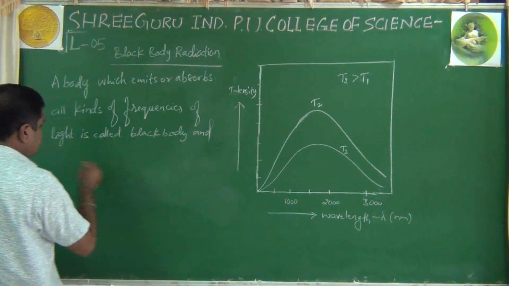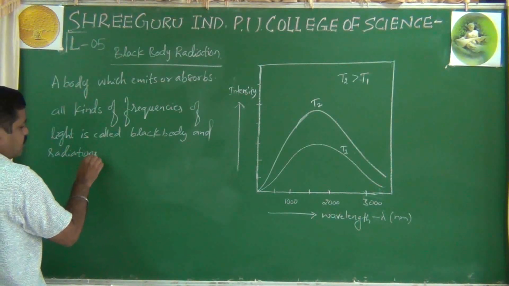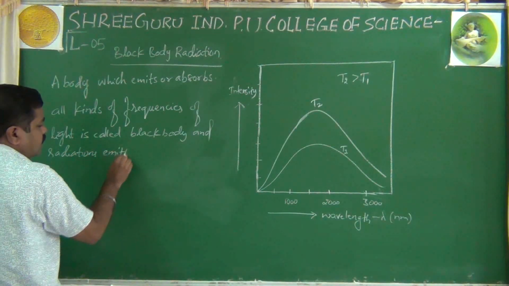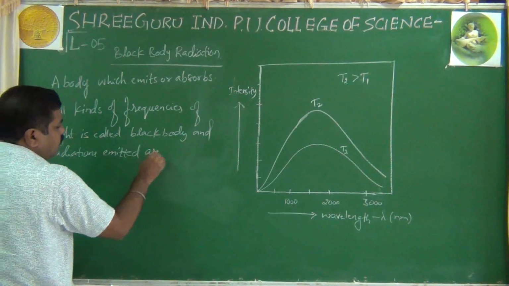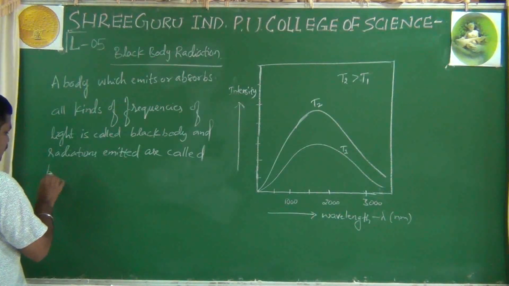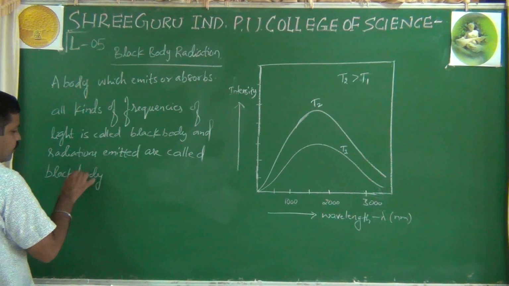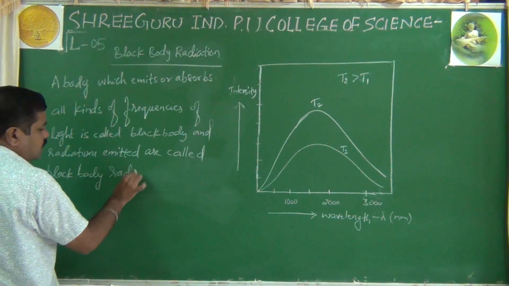And the radiations emitted are called black body radiation.